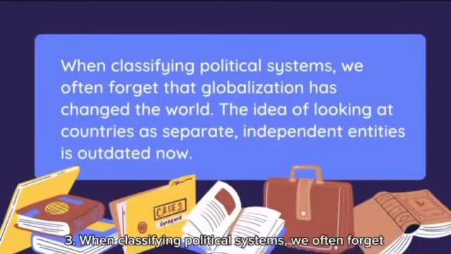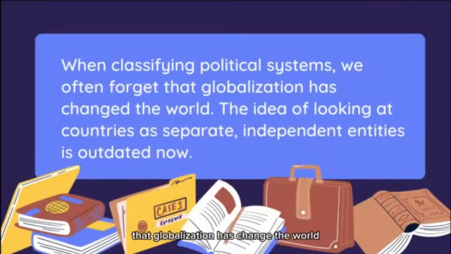Third, when classifying political systems, we often forget that globalization has changed the world. The idea of looking at countries as separate, independent entities is outdated now. Countries are connected in many ways, economically, politically, and socially. So classifying political systems just by looking at individual countries might not give us the full picture.